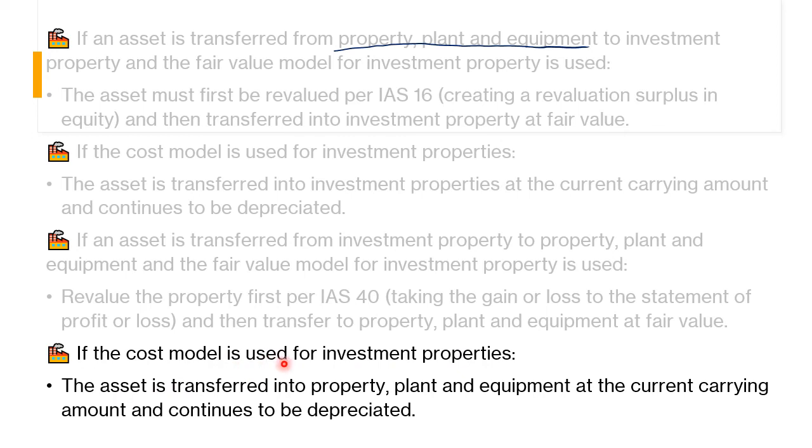If the cost model is used for investment properties, the asset is transferred into property, plant and equipment at the current carrying amount and continues to be depreciated.